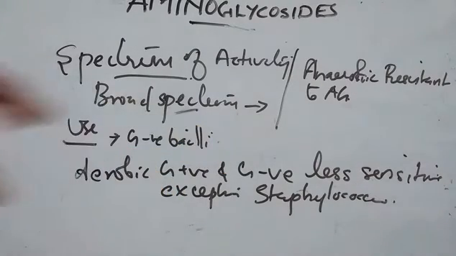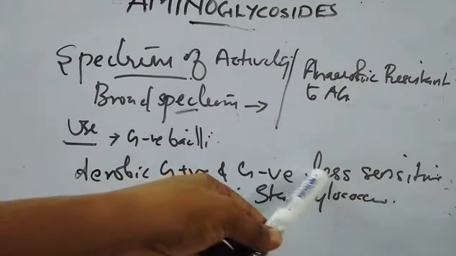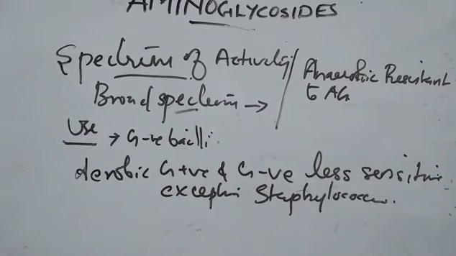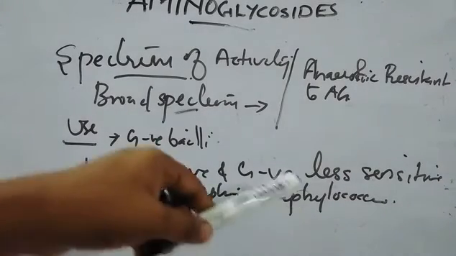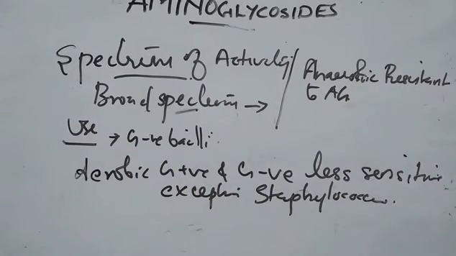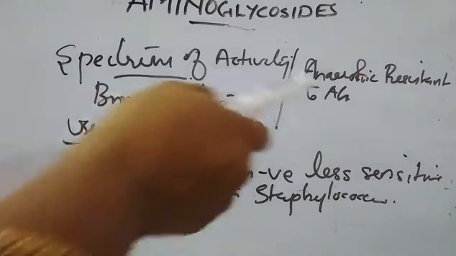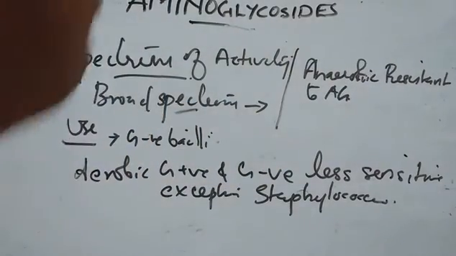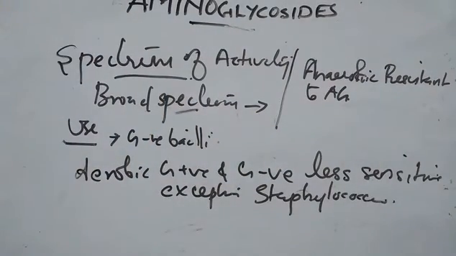Gram-positive as well as gram-negative aerobes are less sensitive, with an exception in the case of Staphylococcus, where it is more effective. Another point is that anaerobic bacteria are usually resistant to aminoglycosides.